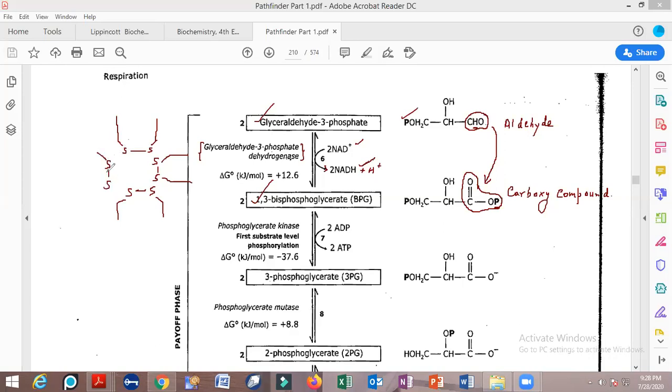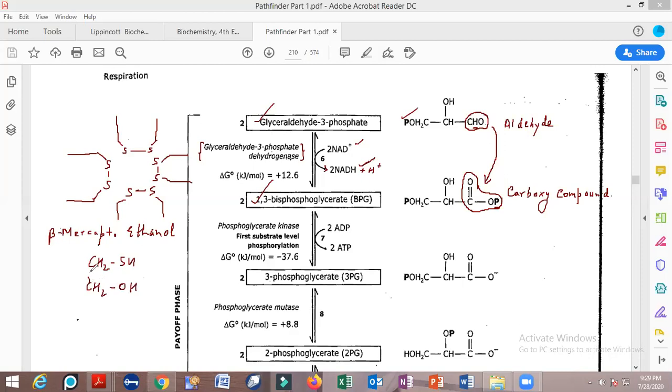Beta mercaptoethanol, as I have already told you, has been used in protein sequencing. Protein sequencing is all over. You must have studied a compound referred to as beta mercaptoethanol, which has the formula CH2SH, CH2OH.